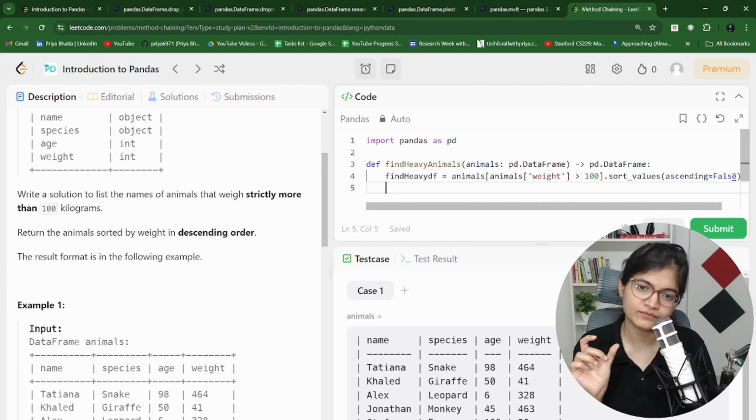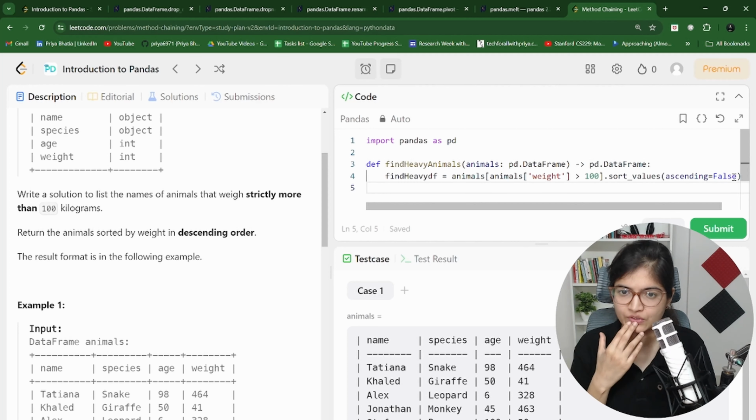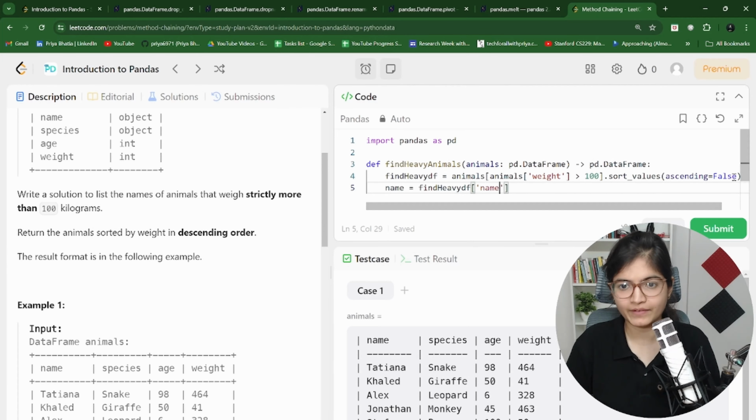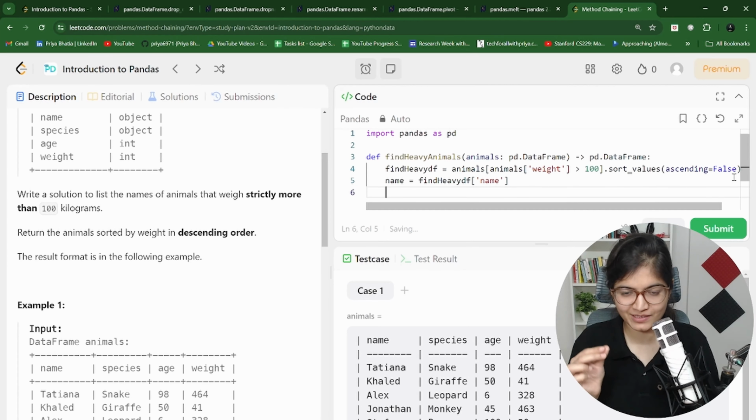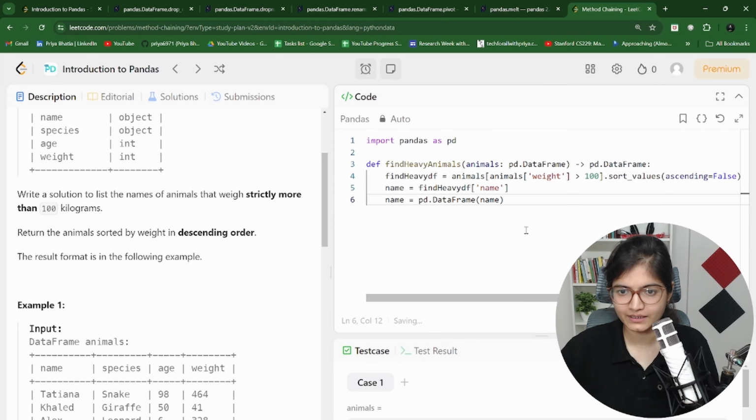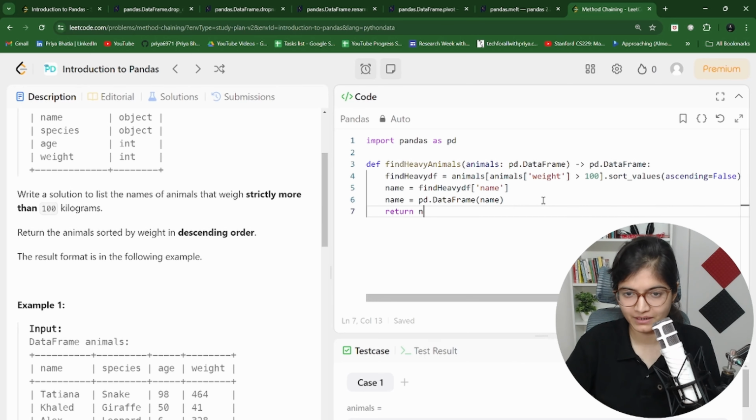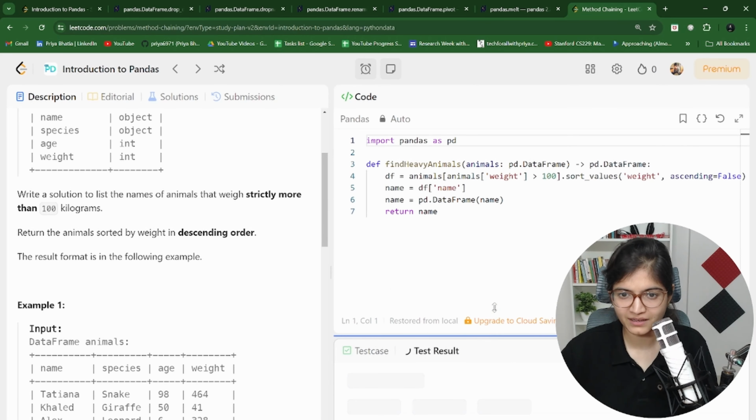This particular find heavy df will contain all the records, right? But what we want is only the name. So what we can do is we can take, as per this constraint, the value of name, and then this name is a series column. We have to convert it again back to a data frame, otherwise it will show an error. So we will convert that into a data frame. We will say name, and finally I think we can return this name. Let's see whether we will be able to pass test cases or not.